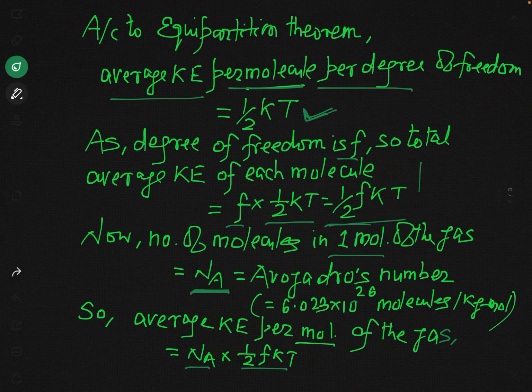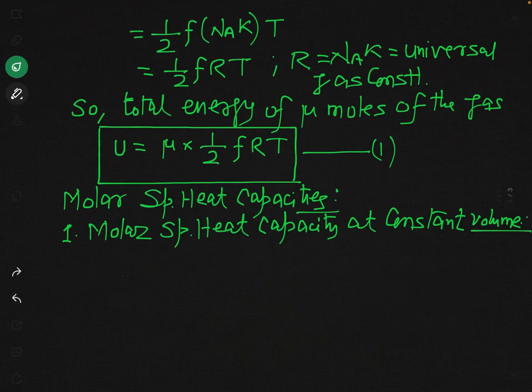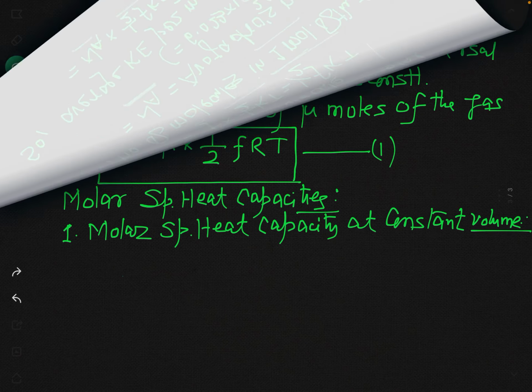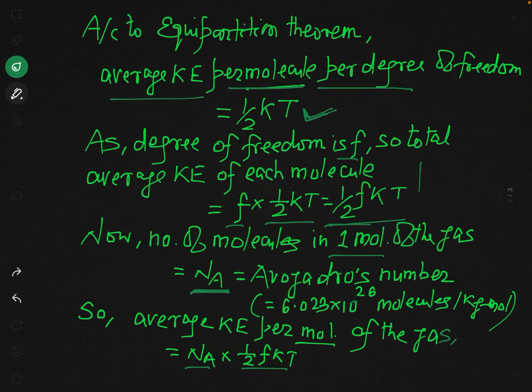We have also considered that our gaseous system actually contains mu moles, and each mole contains Na molecules.